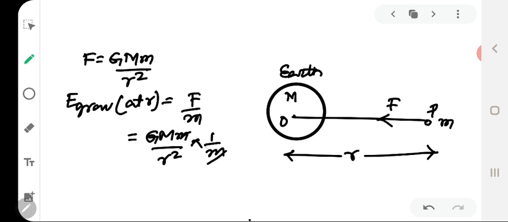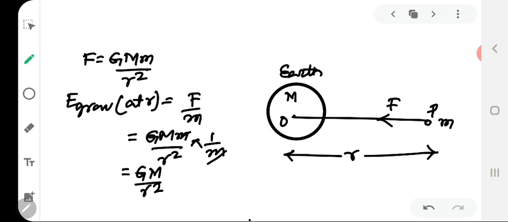So on cancelling it out, we get intensity to be equal to GM by r square. The direction of the gravitational field at the point P is along PO, that is, the gravitational field is directed towards the center of the Earth.